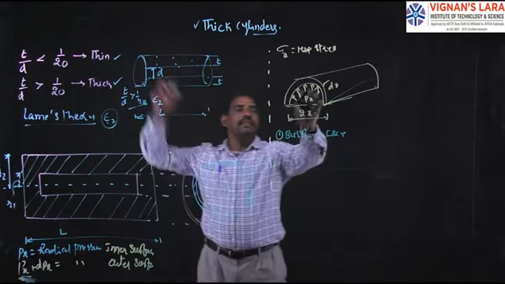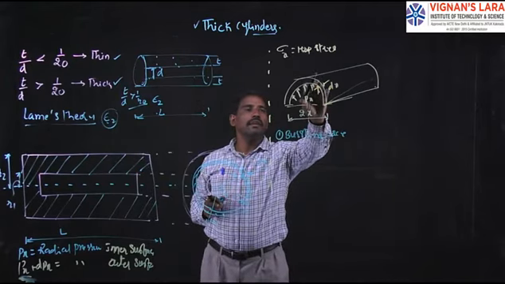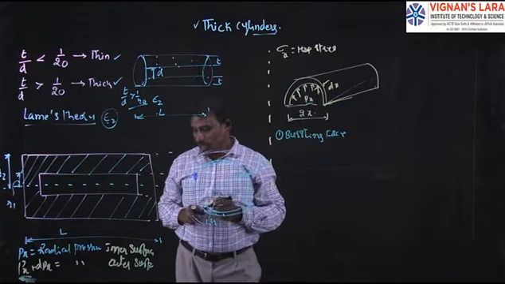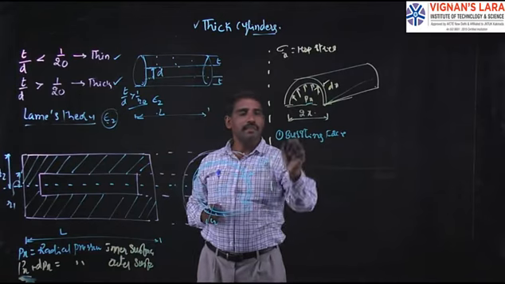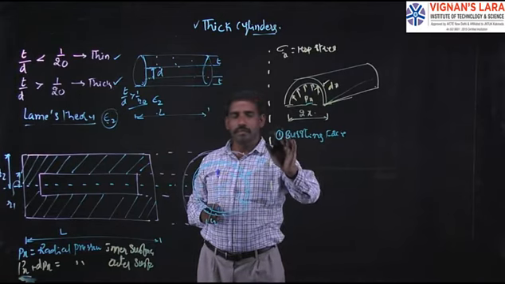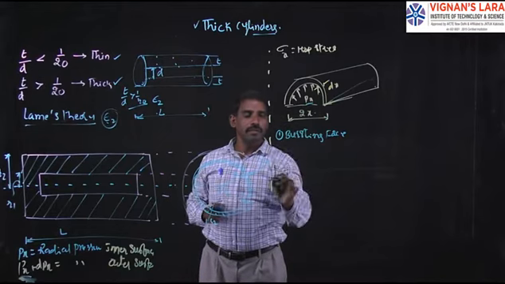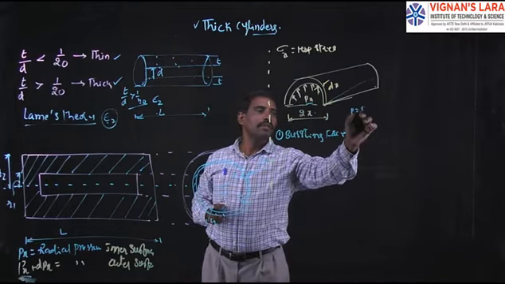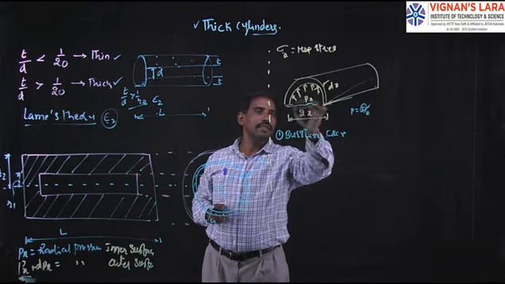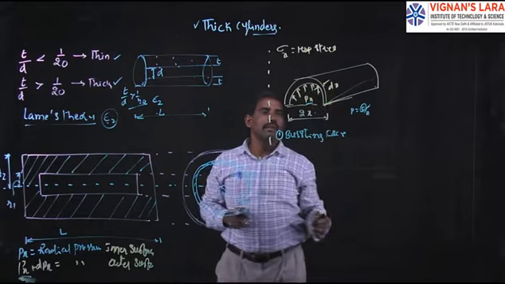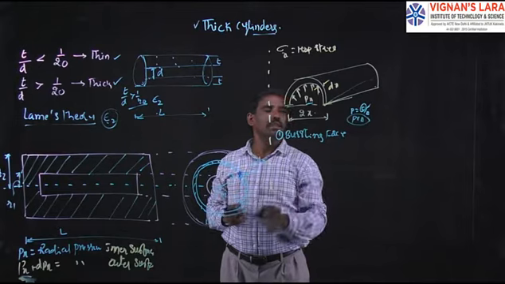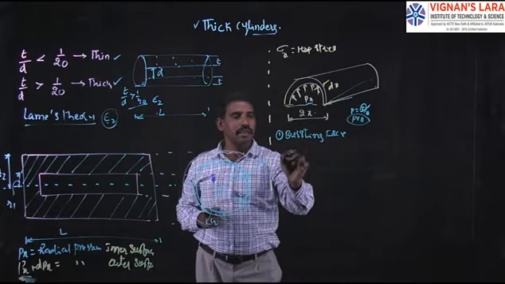I think that the cylindrical shell may burst due to the fluid pressure acting on it. On which area is it acting? Very simple. What about the pressure? Force into area. We know that pressure P is equal to force by area. So what do we have to calculate? We have to calculate the force exerted on the cylinder which bursts the cylinder, simply P into A. The pressure here is taken as Px.